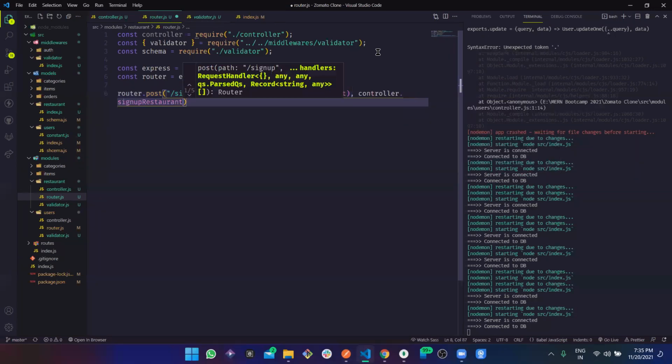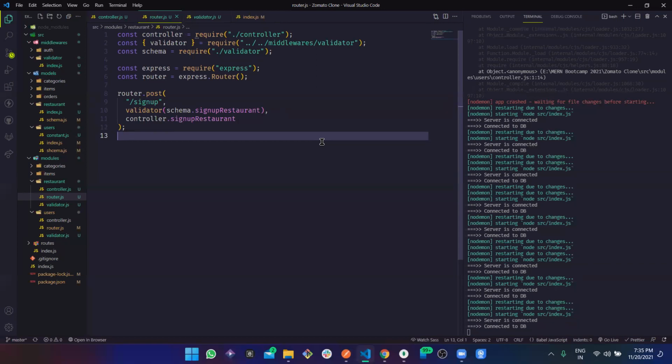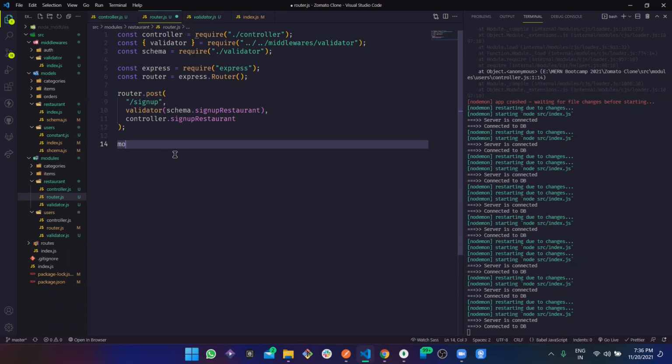Now I don't know if you're observing or not, but there is a sort of a flow for creating something, like for creating any API that we just did. What we did is, again, there is something left, let's just add that, and then we can just go with that flow, what we add, and then what, and then what, and then what. So our clarity of creating any API becomes easier while coding. And then just export it, module dot exports router.